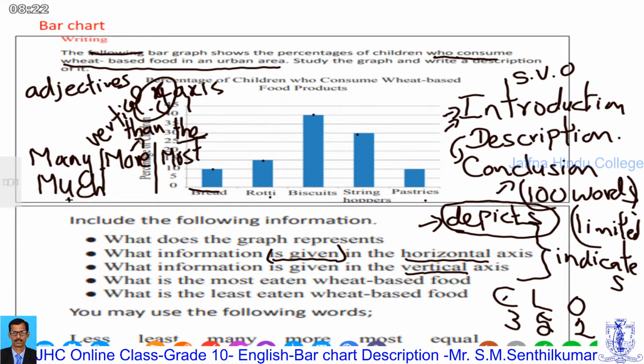What is the comparative form? Anyone? What is the comparative form of "much"? Many, I told you, more than, more, most.